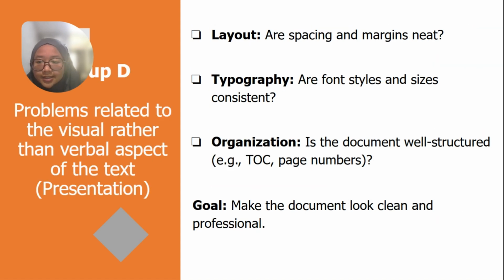Okay, next is the last one, Group D, about problems related to the visual rather than verbal aspects of the text. First one, the layout: are the spacing and the margins neat? The typography: are the font style and size consistent? And the last one, the organization: is the document well structured? This group has a goal to make the document look clean and professional.